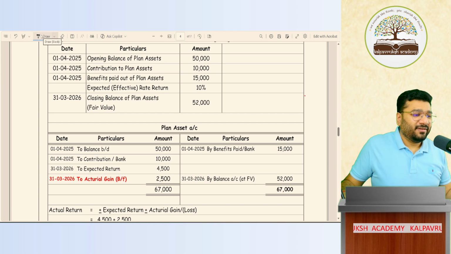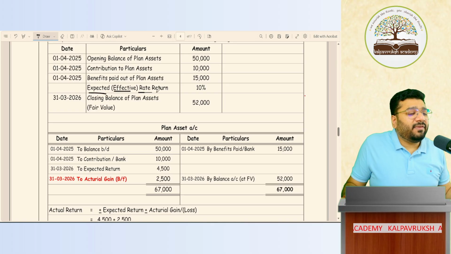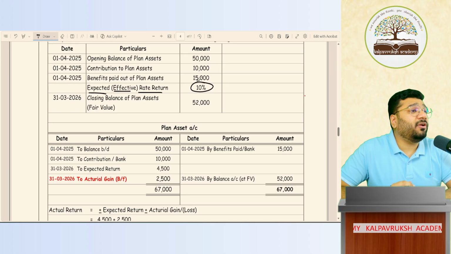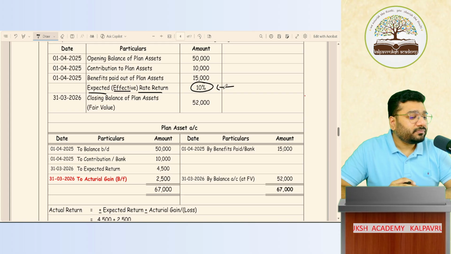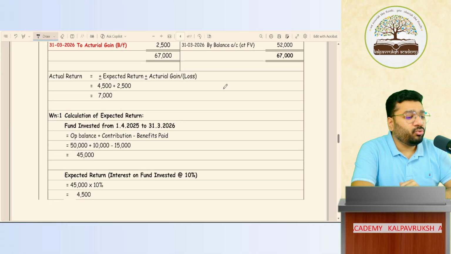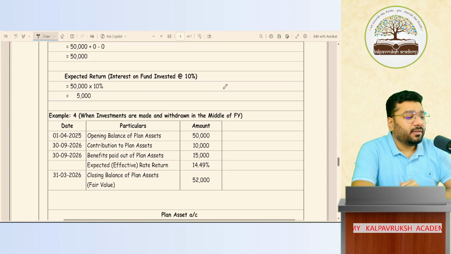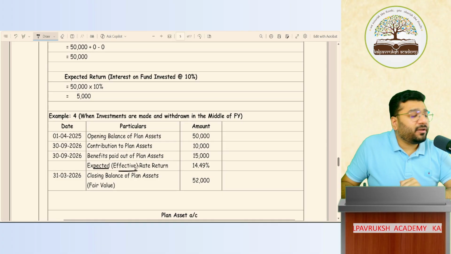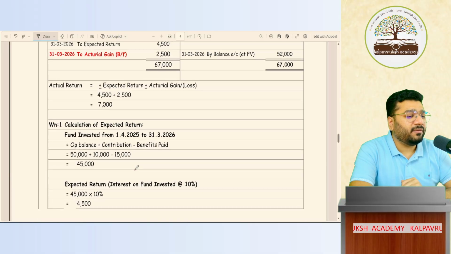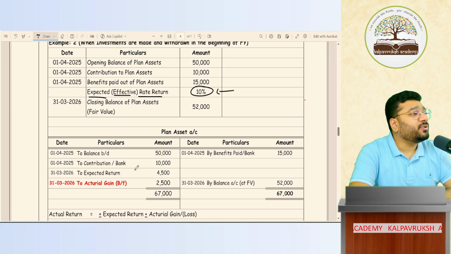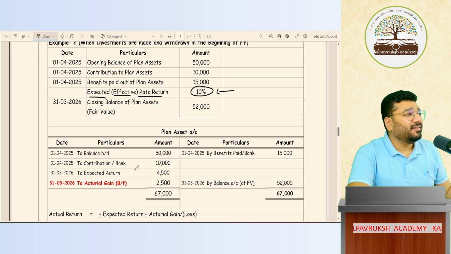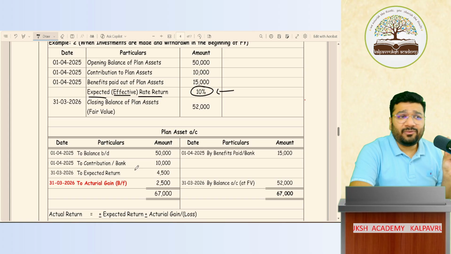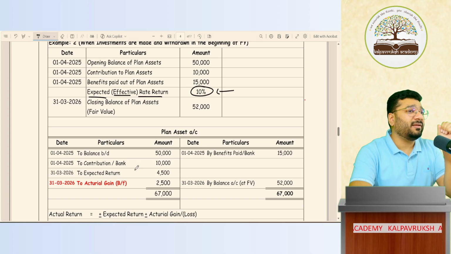Okay. Now, expected effective rate of return is 10%. I have something to explain, but I will not do it now. In examples 2 and 3, when I come to example 4, that time I will explain what is the meaning of expected or effective rate of return. Now you are doing normal interest calculation. You are habitual from 11th standard. Since 11th standard, we are doing interest on capital, interest on drawings, interest on loan by partner, interest on loan to partner. You are specialists in interest calculation. Same thing only.